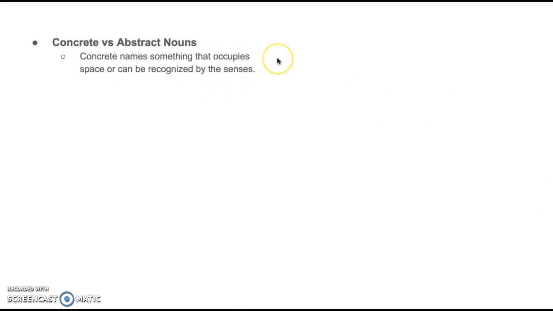Next up, we're going to talk about concrete versus abstract nouns. A concrete noun names something that occupies space or can be recognized by the senses. So obviously, a desk would be concrete, a cup would be concrete, but a smell is also concrete. Like, oh, what's that smell? Well, you can't see it, but you can smell it. Therefore, it's recognized by the senses and it's concrete. Smoke is something in the air and is also concrete because it's recognized by the senses. A cough can be heard, so it is concrete as well.